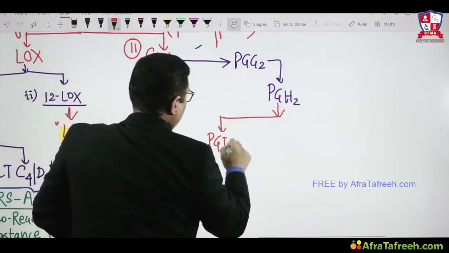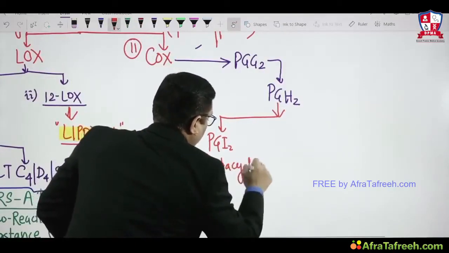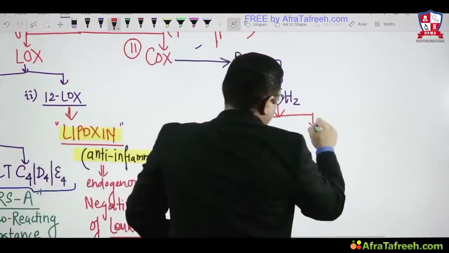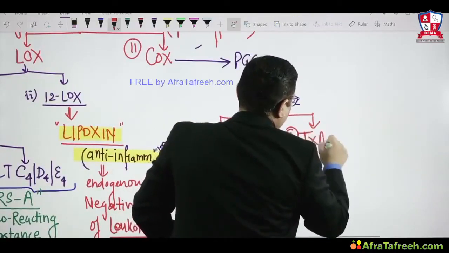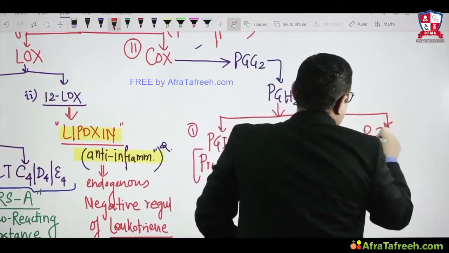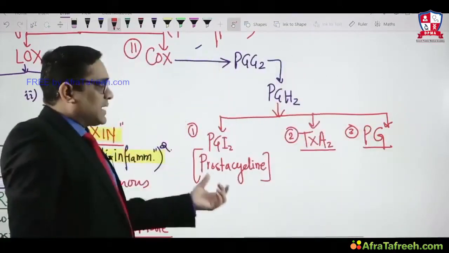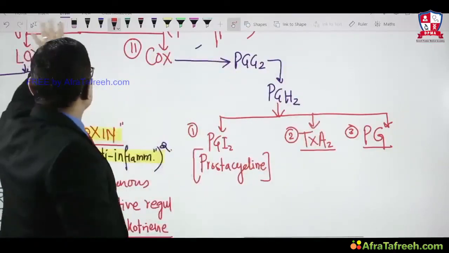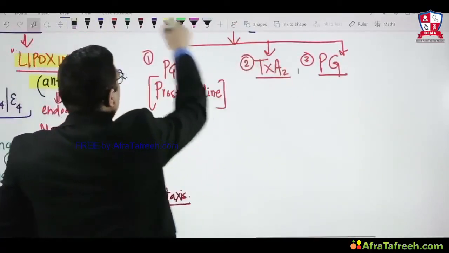prostacyclin PGI2. PGI2, we all know, is called prostacyclin. So number 1, prostacyclin, number 2, thromboxane A2, and number 3 is the prostaglandin. So these are the 3 things they will form, right? Prostacyclin, thromboxane and prostaglandin will be formed from the common substrates PGG2 and PGH2. So now we will see what prostacyclin and thromboxane A2 are.